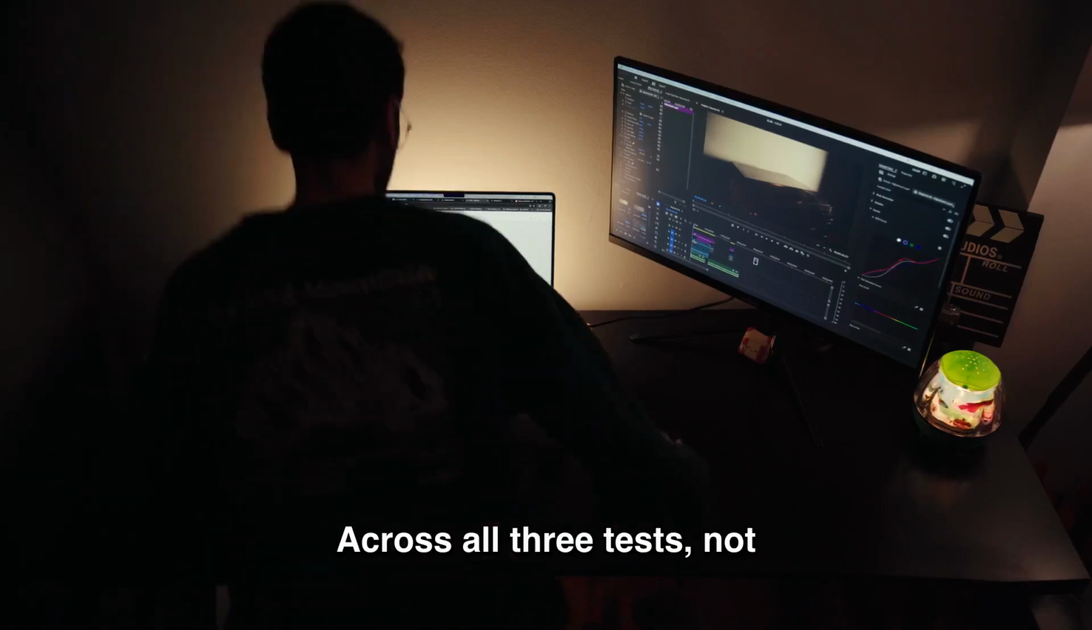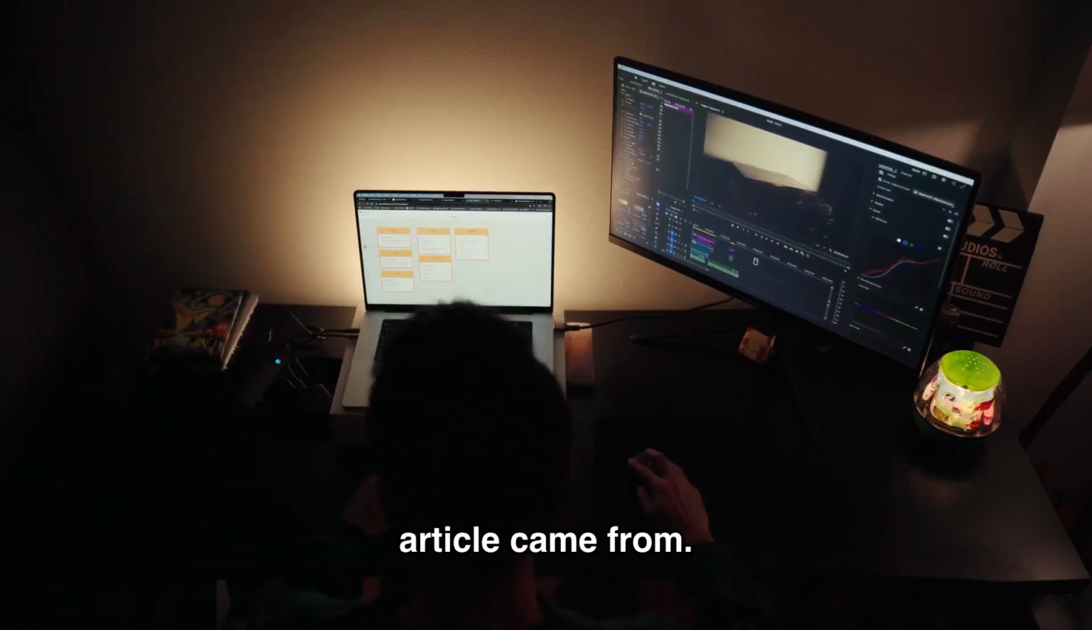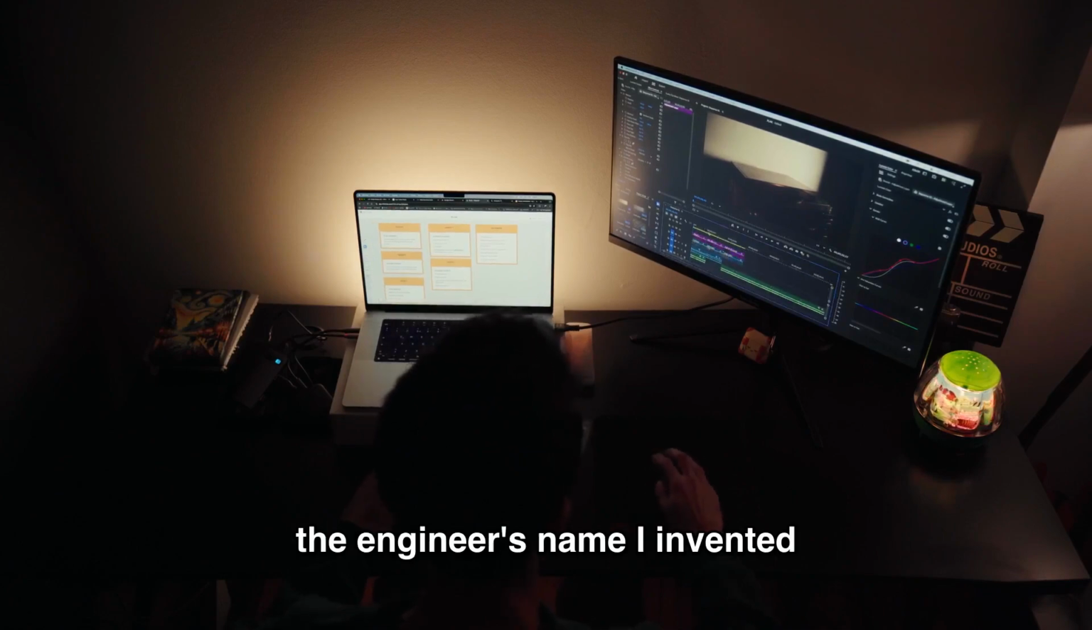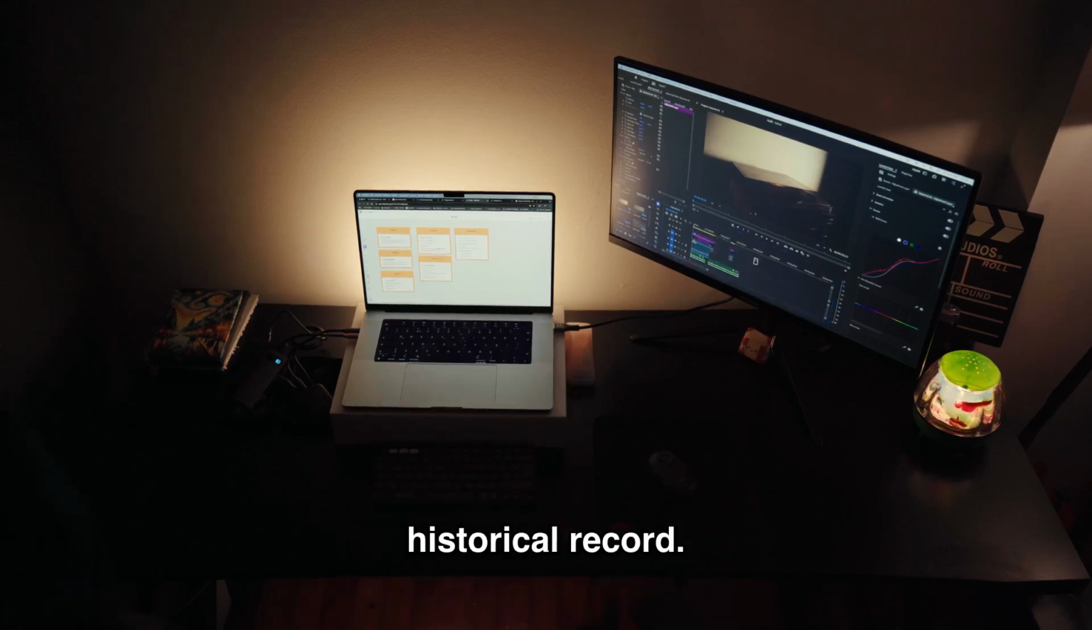Across all 3 tests, not one model asked where the article came from. Not one model flagged that the engineer's name I invented does not appear in any historical record.